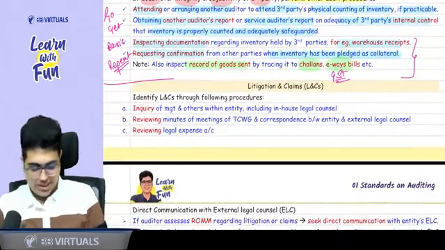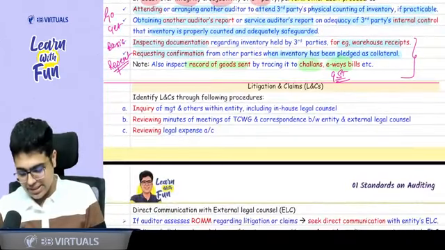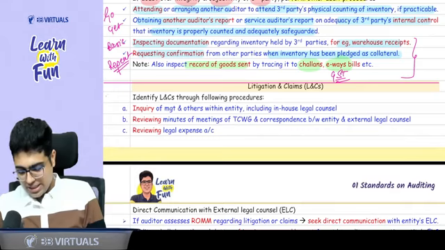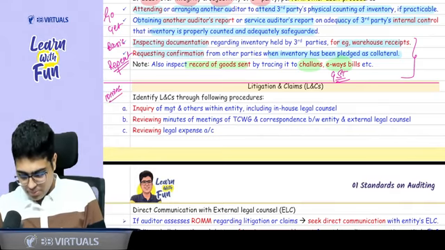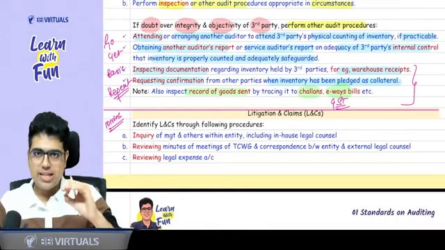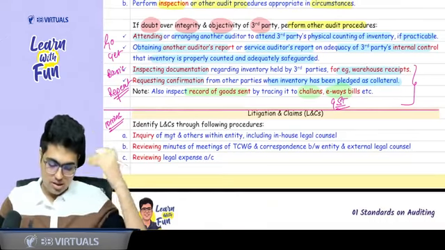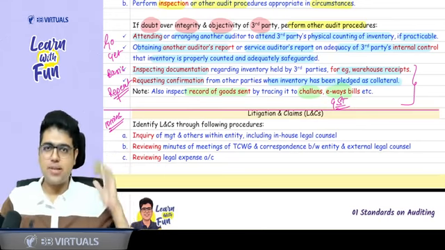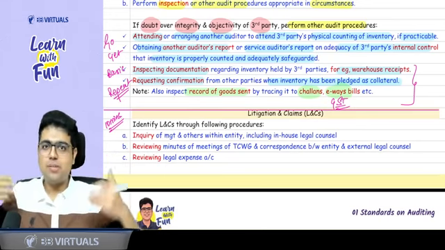If you want, you can take a break. Sir, how much time break can we take? You can take a 10 minutes break. You can pause the video for 10 minutes. After the 10 minutes, we will connect back, and complete the litigation part and segment information part, so that the things become better clear to you.